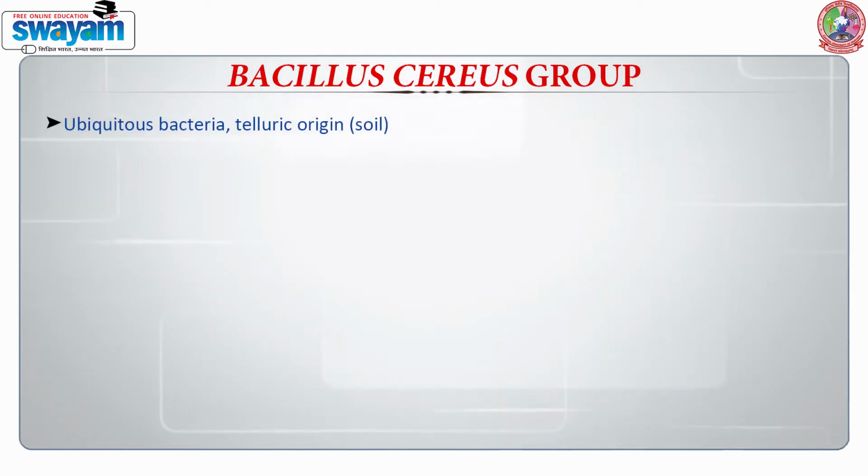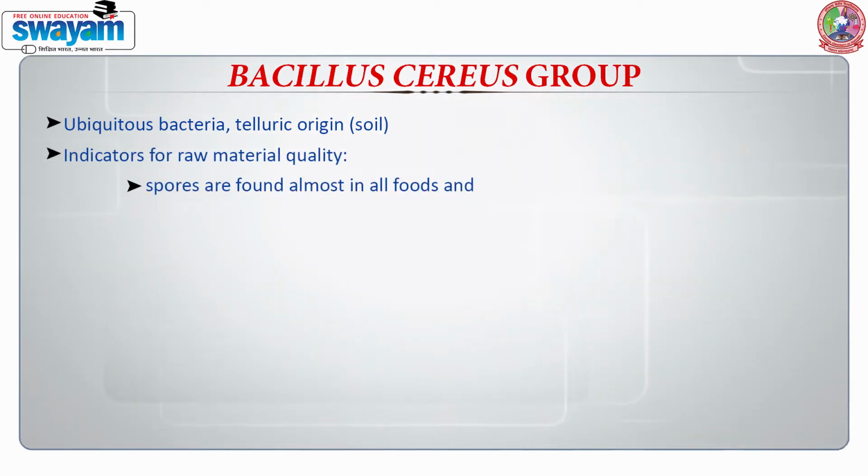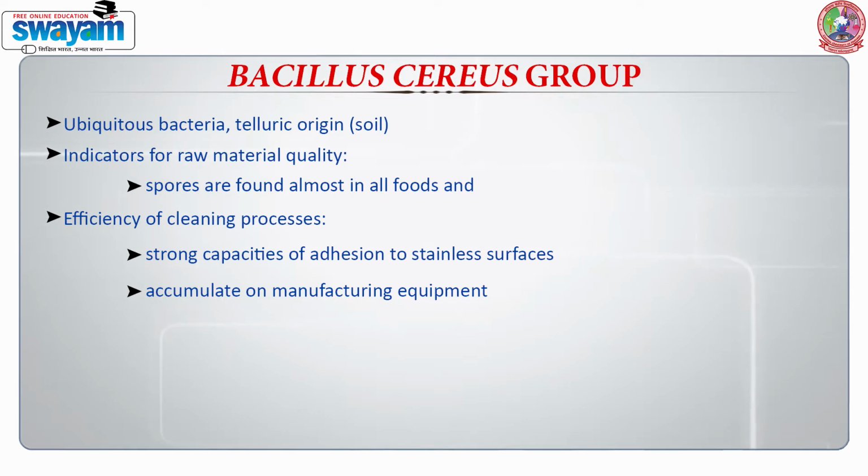We are coming over to the next group of microorganisms. They are Bacillus cereus. It's a very important group because these bacteria are ubiquitous in nature. They are found everywhere. They come from the soil and usually they are the indicators for raw material quality as they are found almost in all foods. They can be used as a marker to find out the efficiency of cleaning processes. They have a very strong capacity for adhesion to stainless steel surfaces, accumulating on the manufacturing equipment.